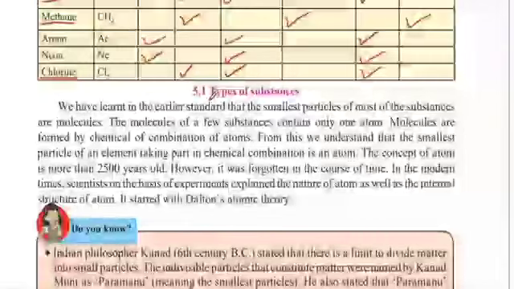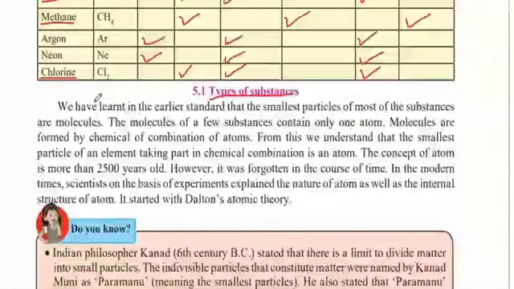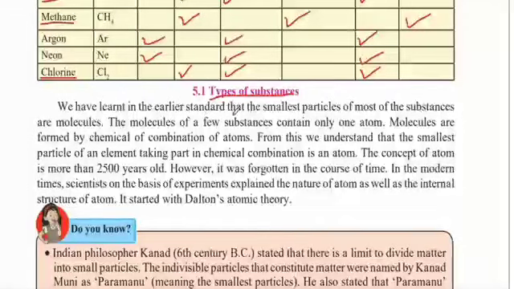Next, we will study the types of substances. We have learned in the earlier standard that the smallest particles of most of the substances are molecules. So most of the time, the smallest particles are molecules and not just single atoms. The molecules of a few substances contain only one atom. So those that have just one atom are very few. Molecules are formed by the chemical combination of atoms.